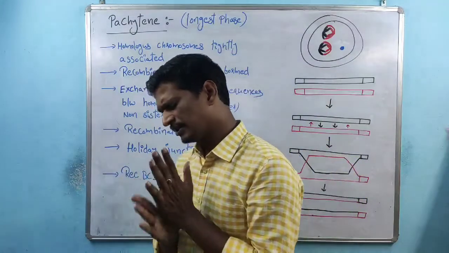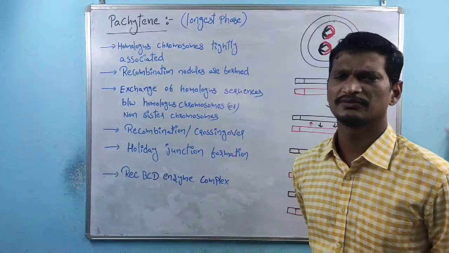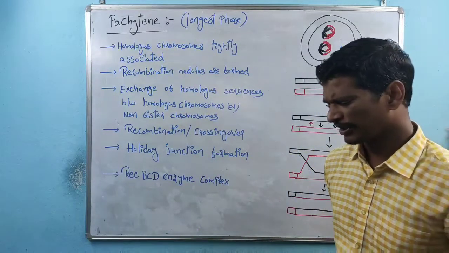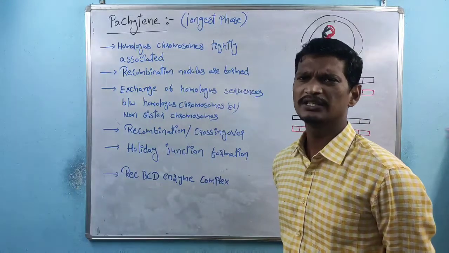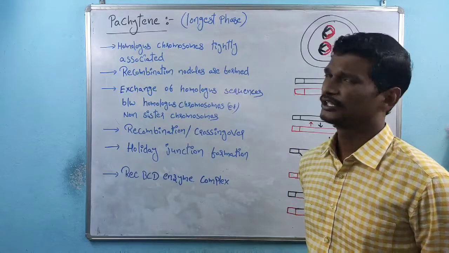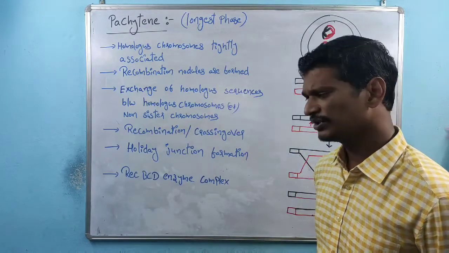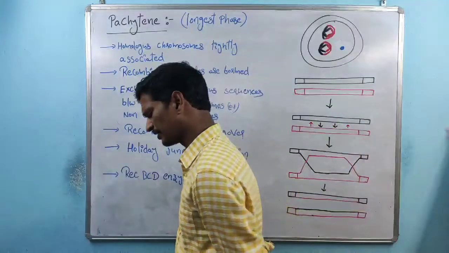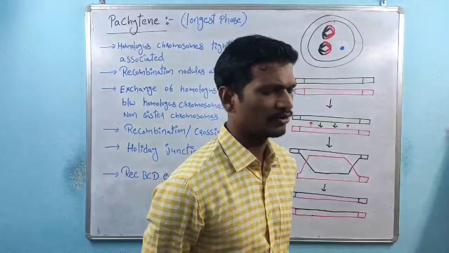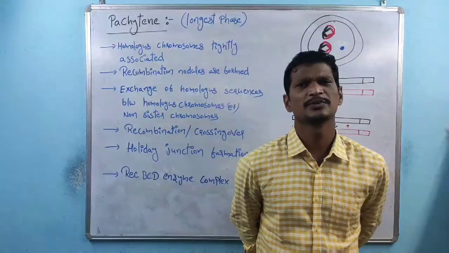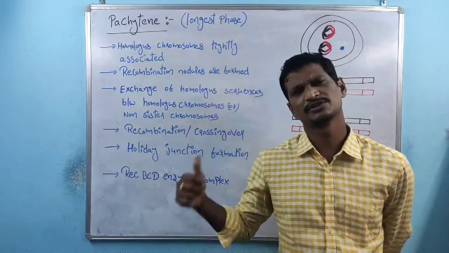I already said recombination is a very important step for the evolution and adaptation of different types of organisms. Whatever organisms exhibit sexual reproduction, all of them exhibit crossing over. So crossing over majorly supports the evolution and adaptation of different types of organisms. One of the finest examples is how humans evolved from chimpanzees, and how angiospermic plants evolved, how different types of organisms evolved because of the meiosis process.